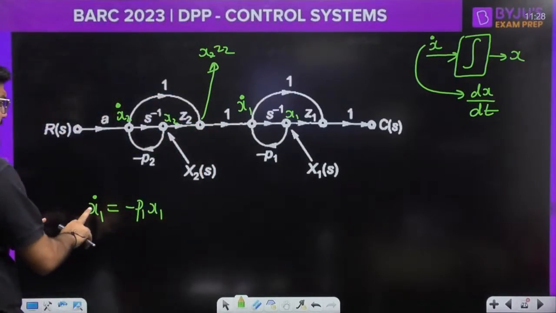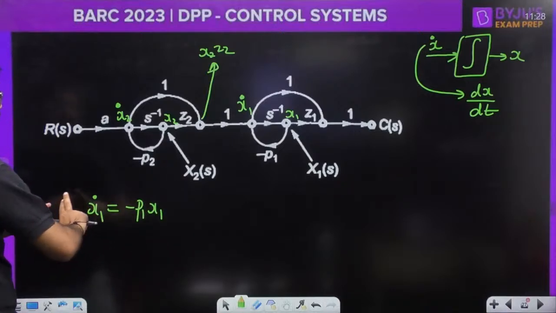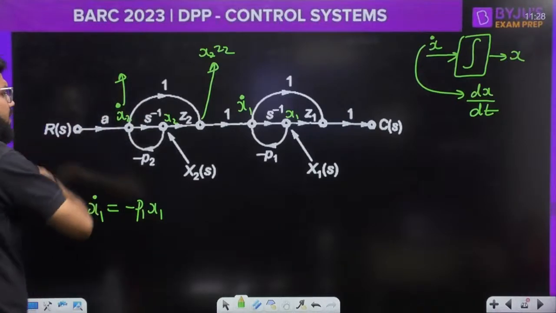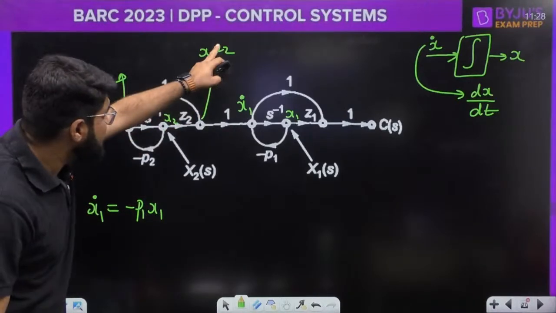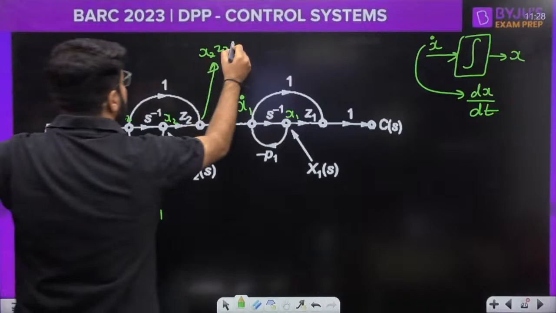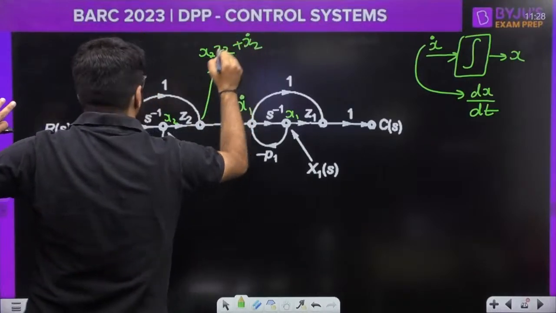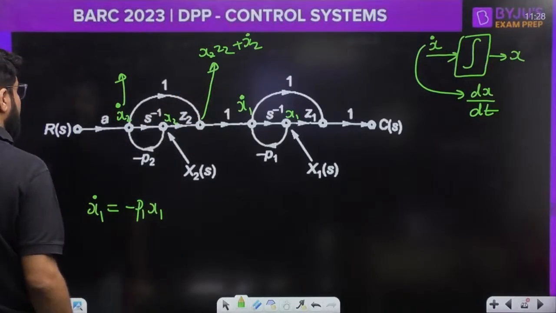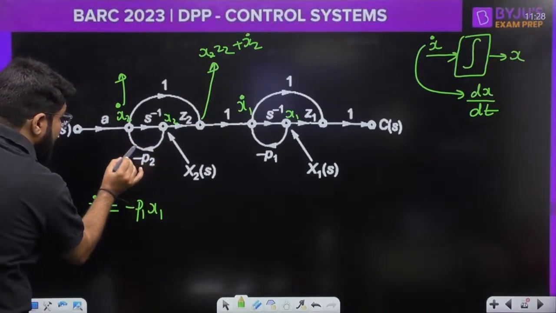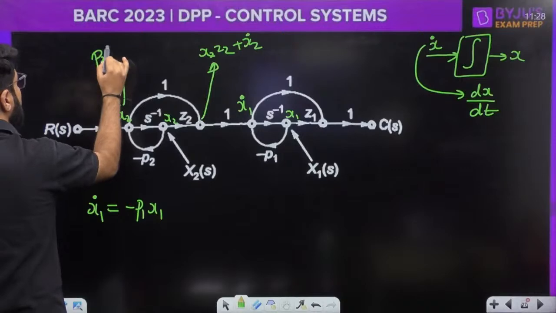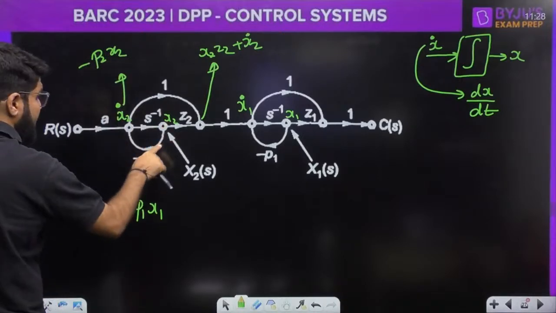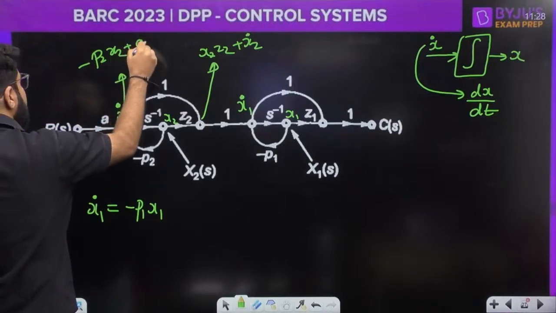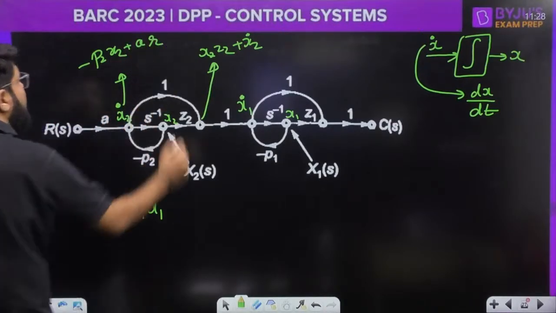But in the state equations, the right hand side should not contain any derivative terms. So x2 dot is coming and repeating here. It is x2 z2 plus x2 dot, but don't write it in terms of derivative on the right hand side. So x2 dot is minus p2 x2, plus one more incoming line from the input, that is a into r.